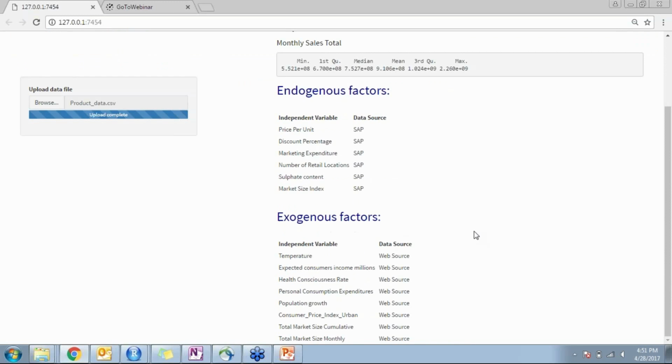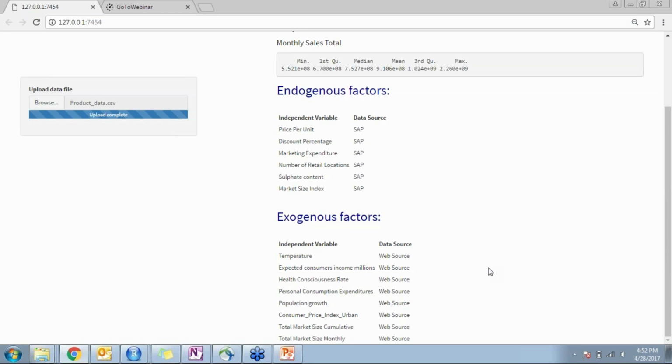The endogenous variables that we have considered here include independent variables such as price per unit, discount percentage, the discount that is provided, the marketing expenditure or advertisement cost, number of retail locations, sulfate content, and market size index, which we have noted here as market share.